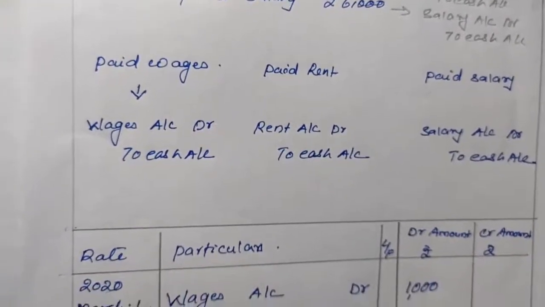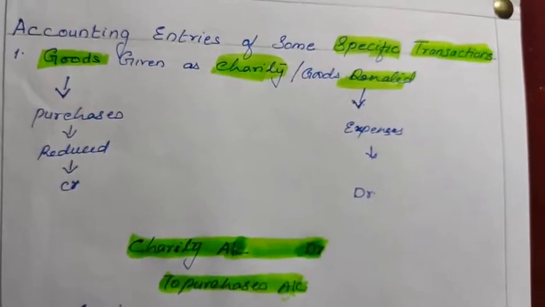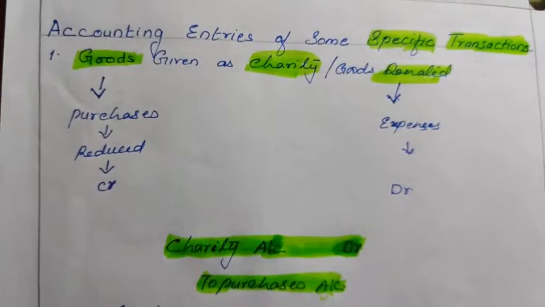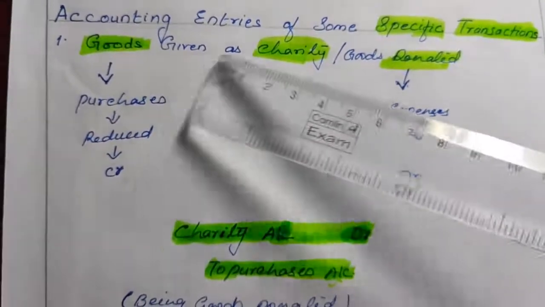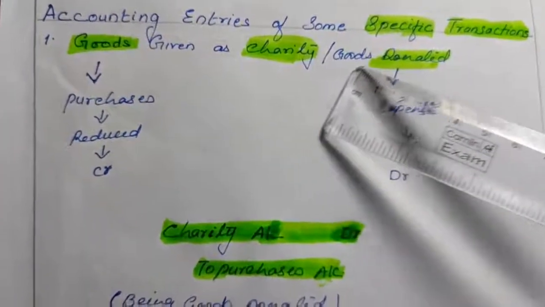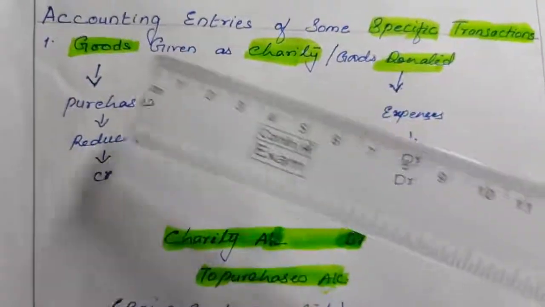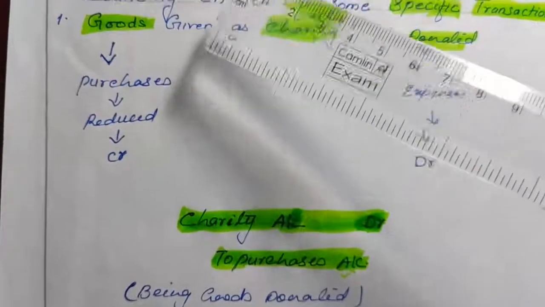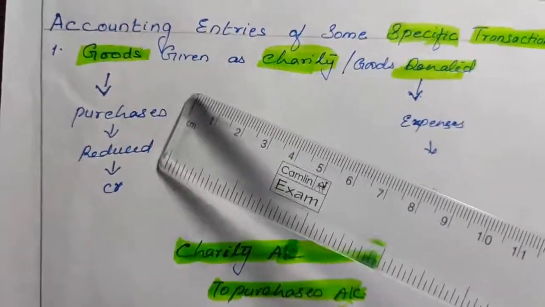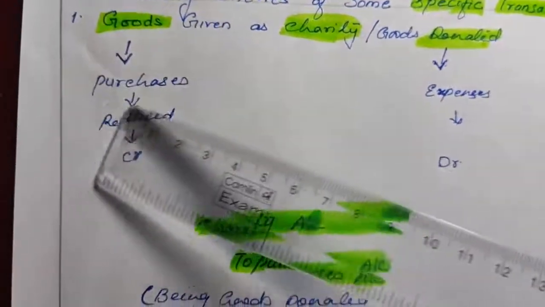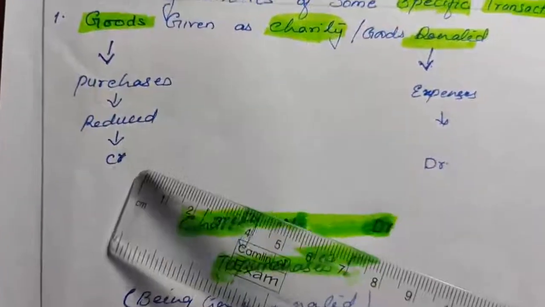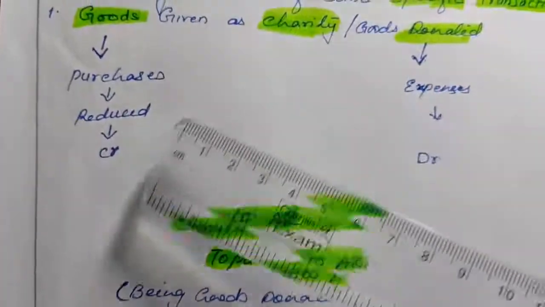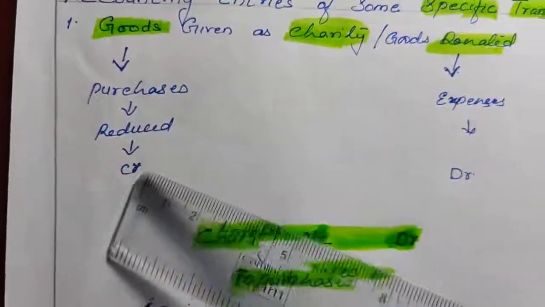Okay, now let's see the journal entries for some specific transactions. First it is given goods given as charity or goods donated. Here goods is going out, and that means our purchases is reduced here. So one account affected will be purchases and it will be credited. Here goods is not sold but goods is reduced, so purchases account will be credited.